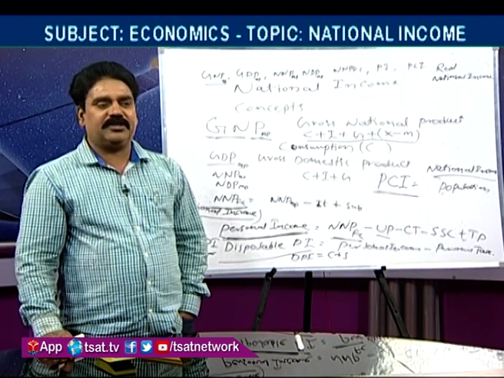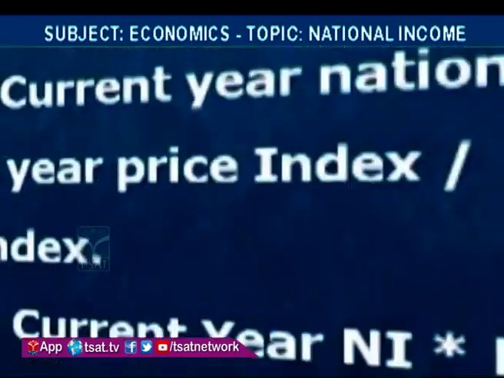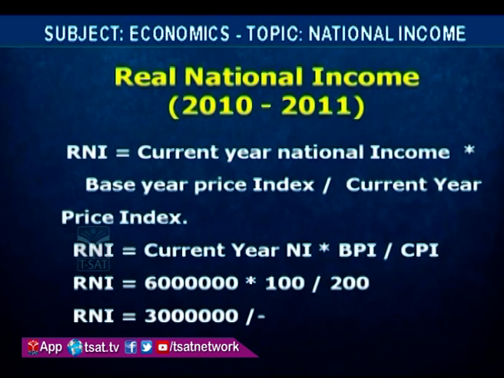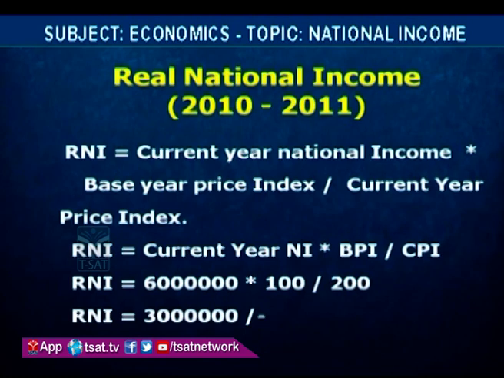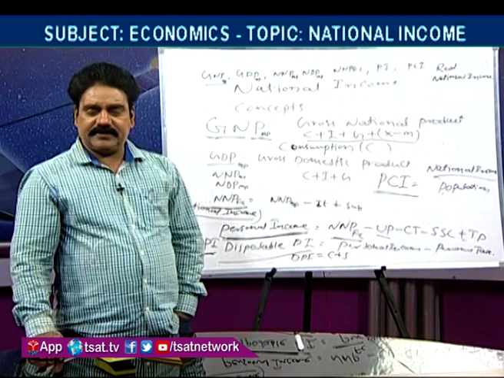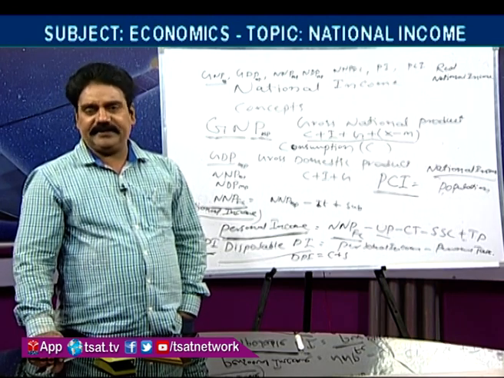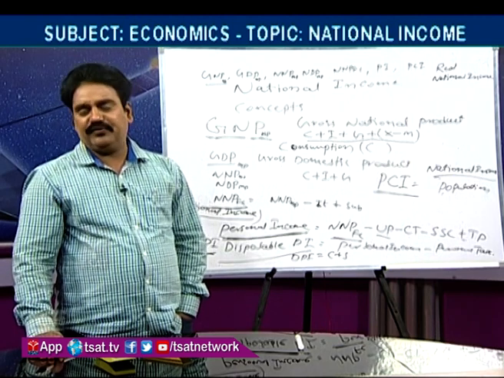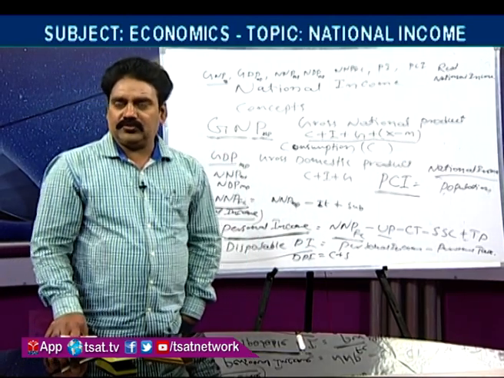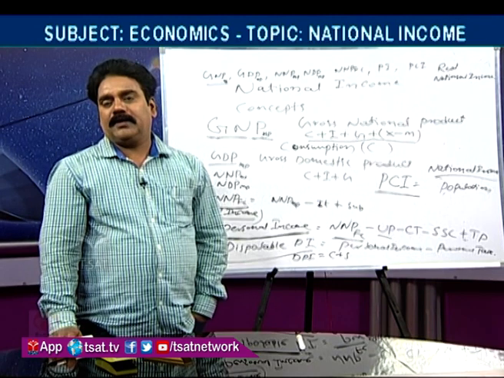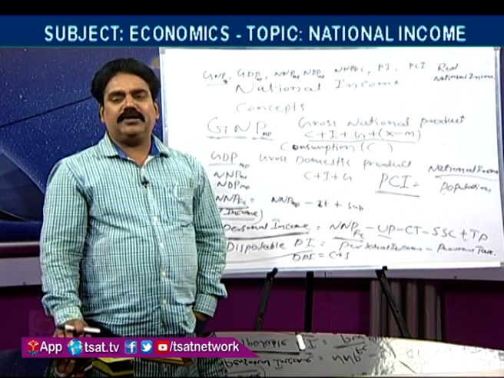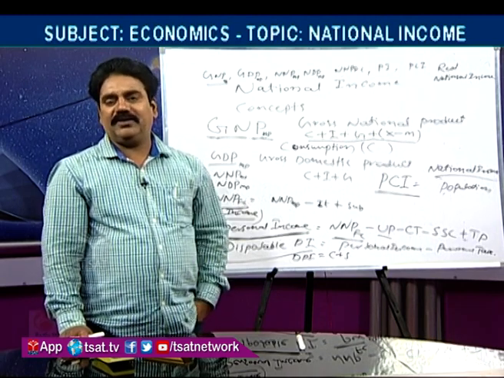The National Income Estimation Committee calculated our national income for the first time, and over the years different years' prices have been taken as base year prices. 46-47 is the first base year, then 60-61, 70-71, 80-81, 93-94, 99-2000, 2004, 2005, and now, the latest information, our current new base year is 2011-12.